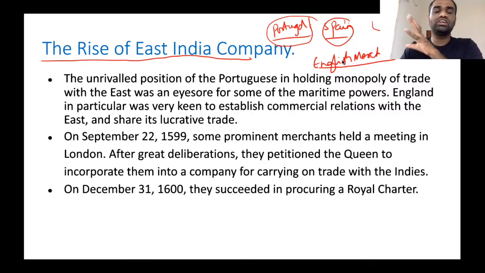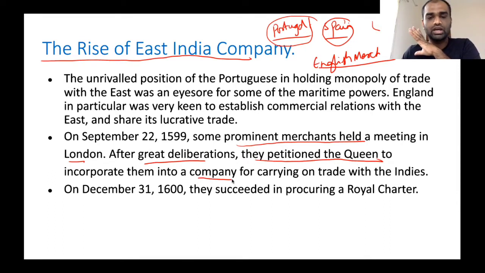At that time, during the 1600s, a large amount of wealth was with Asian countries. World GDP was dominated by East Asian countries, even though militarily Western countries were far superior. Most of the wealth was concentrated in Asian countries. So English merchants also wanted to take part in the sharing of East Asian wealth. For this purpose, some prominent merchants held a meeting in London. After great deliberation, they petitioned the Queen of England to incorporate these merchants into a company for carrying out trade with the Indies.